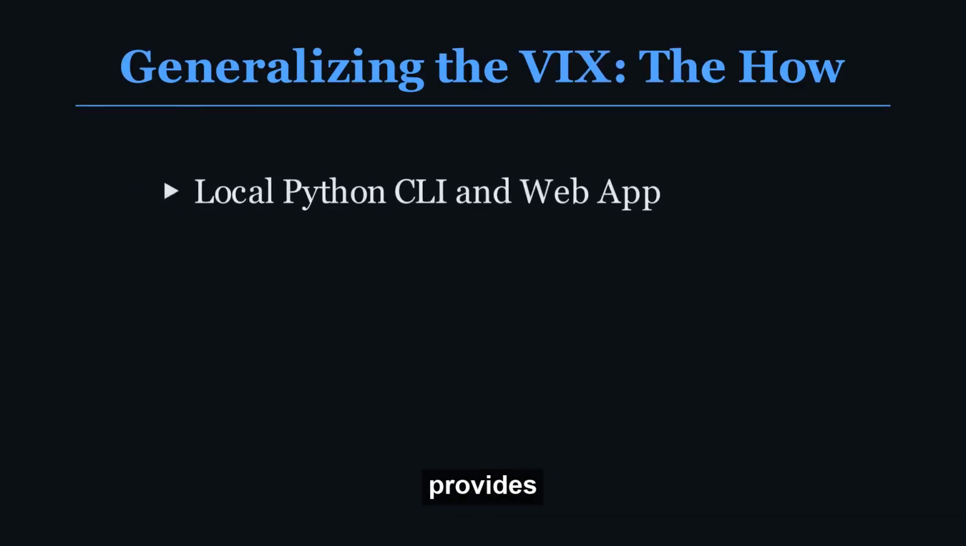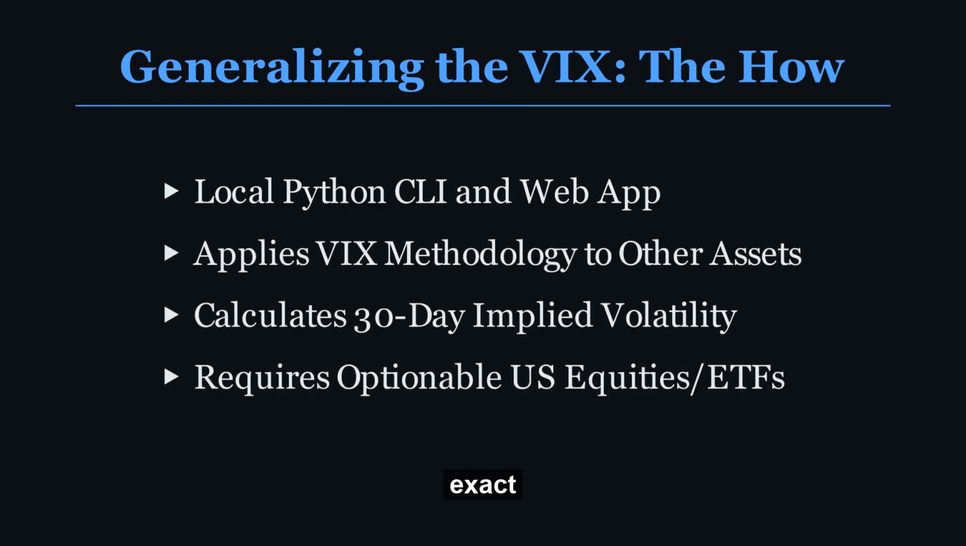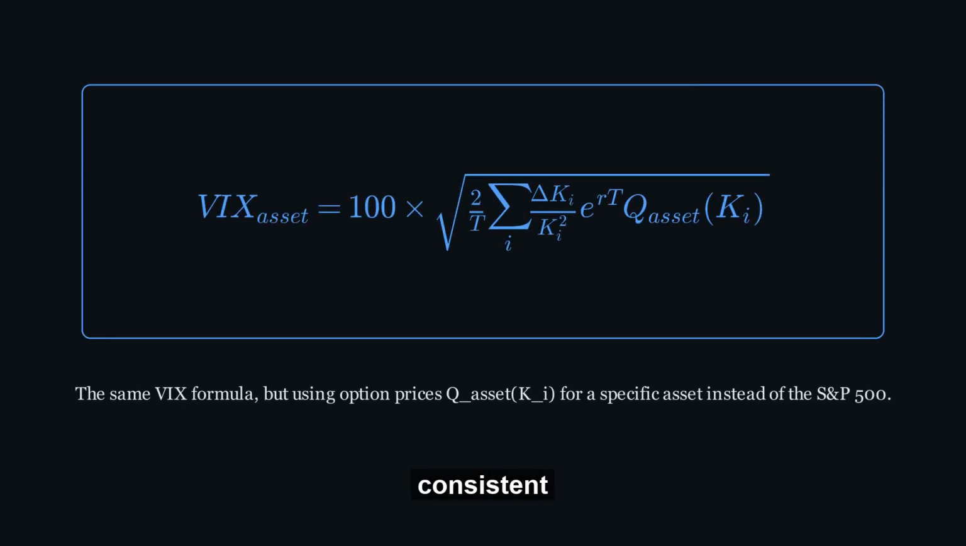This GitHub project provides a local Python CLI and web app to do just that. It takes the exact VIX calculation methodology and applies it to other optionable US equities and ETFs. This means you can generate a VIX-style 30-day implied volatility for, say, a tech giant or a specific sector fund. It democratizes the VIX, turning it from a proprietary index into a replicable analytical tool for any asset with sufficient options liquidity. The beauty is that the underlying mathematical framework remains consistent.